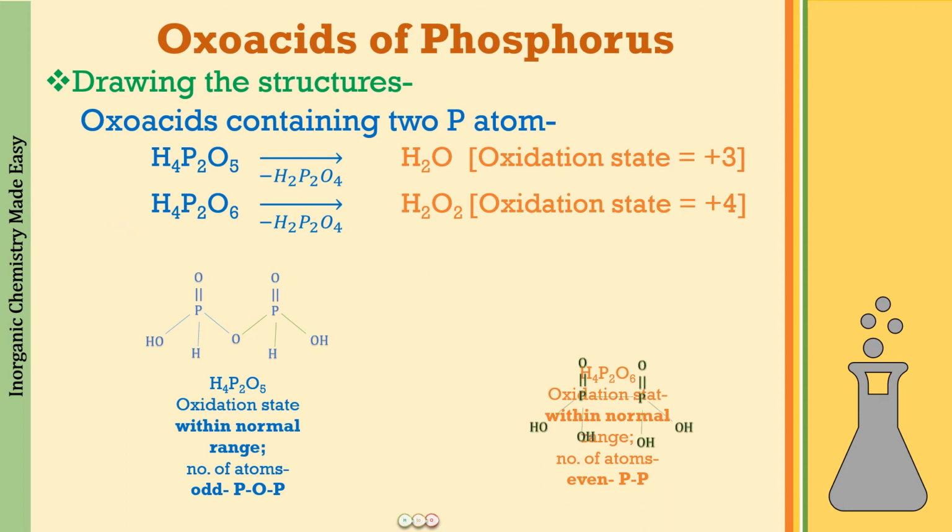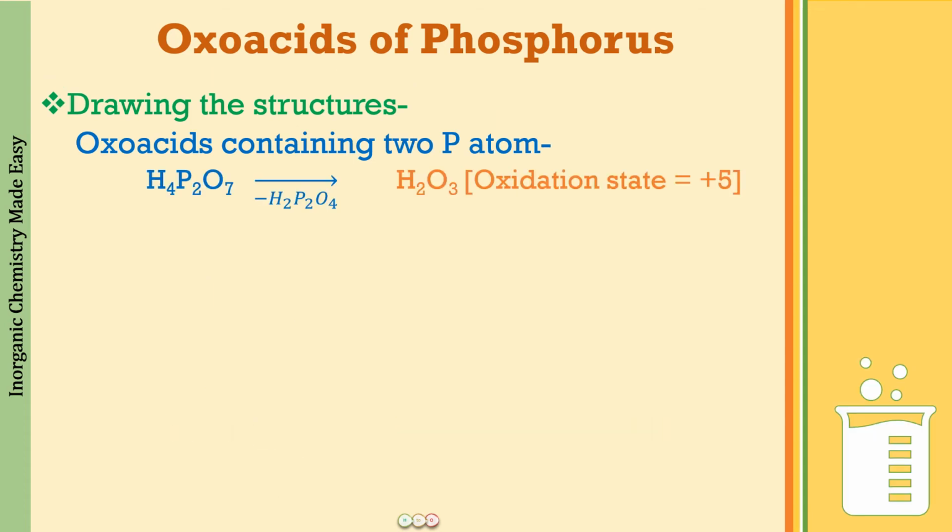A PP linkage. So you are going to draw that PP linkage, and after drawing the P double bond O and POH, what is going to be left behind is 1 bond for 2 phosphorus, where you are going to give 1 oxygen and 1 hydrogen, completing H2O2. Perfectly clear? Good.